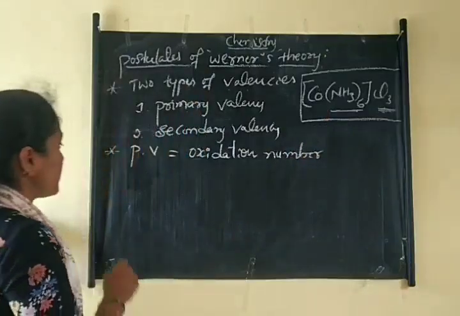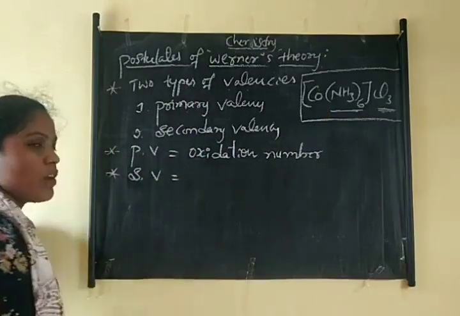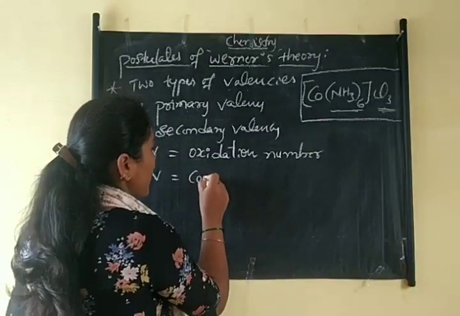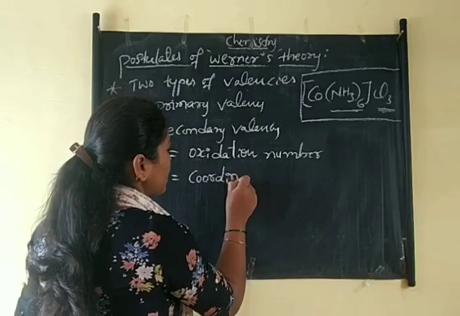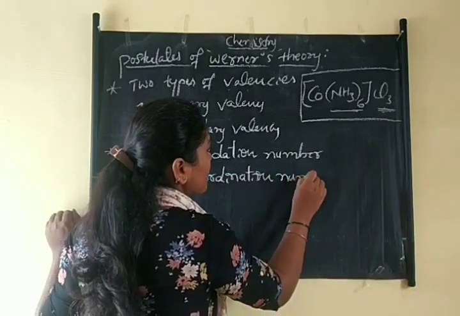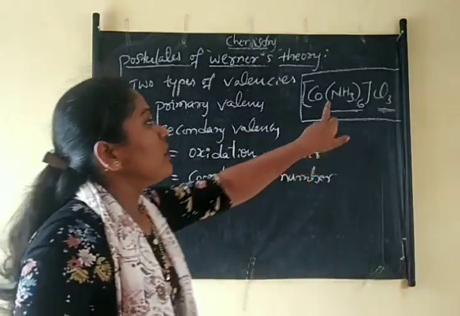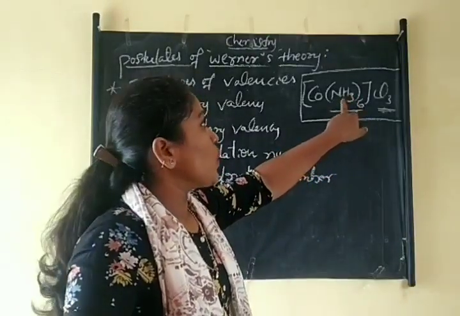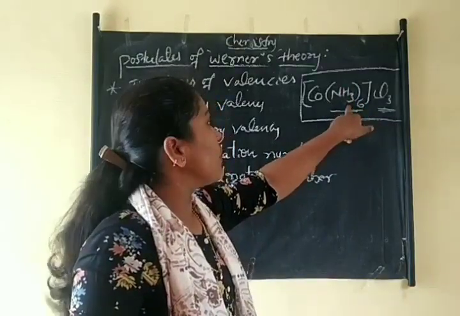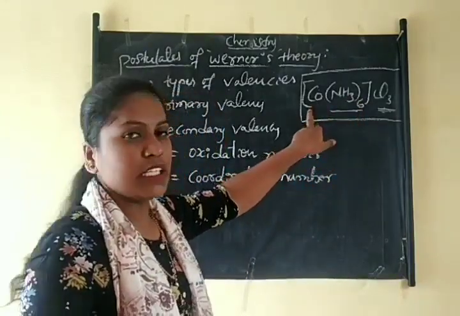Next, secondary valency is always equal to the coordination number of the central metal atom. Here I already told that these are the secondary valencies, and the secondary valency is always equal to the coordination number of the central metal atom.